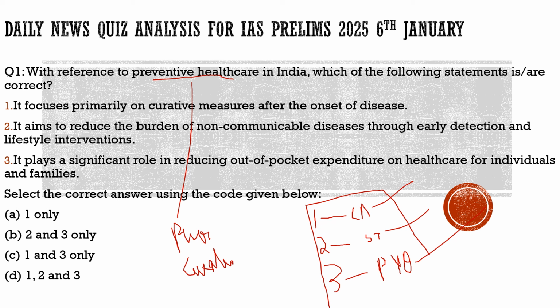And once that person feels uncomfortable, his cancer has already reached the fourth stage. So because of this delay in checkups, because of this habit of curative healthcare in our country, the lifespan of that person decreases to the highest level.